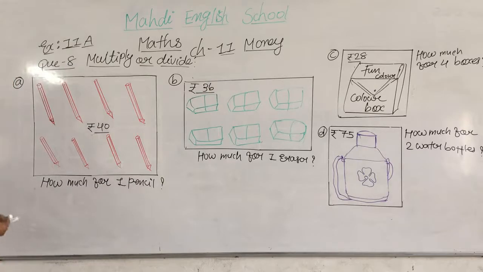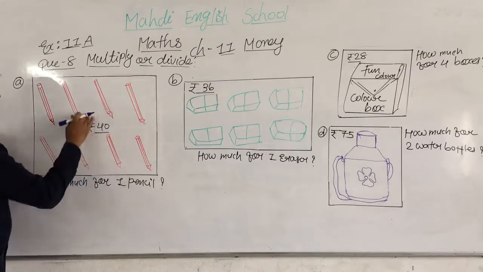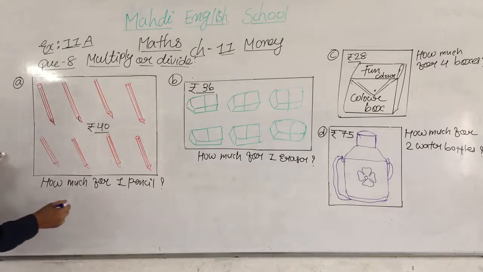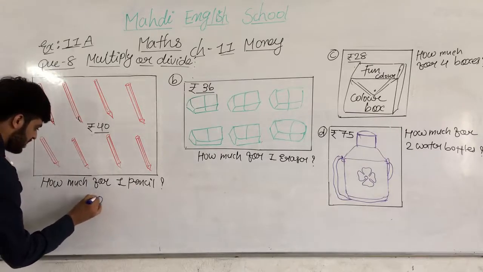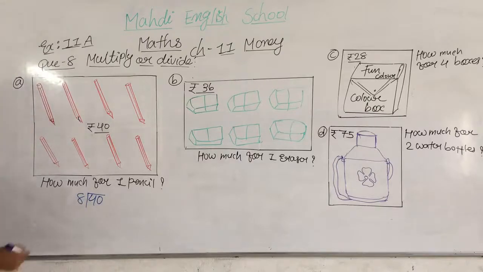And then we will move on further. So what we have to do, dear students? 40 rupees. So we have to divide 40 by how many pencils? 1, 2, 3, 4, 5, 6, 7 or 8. Okay, my dear students, we have to divide 40 by 8. Understood?